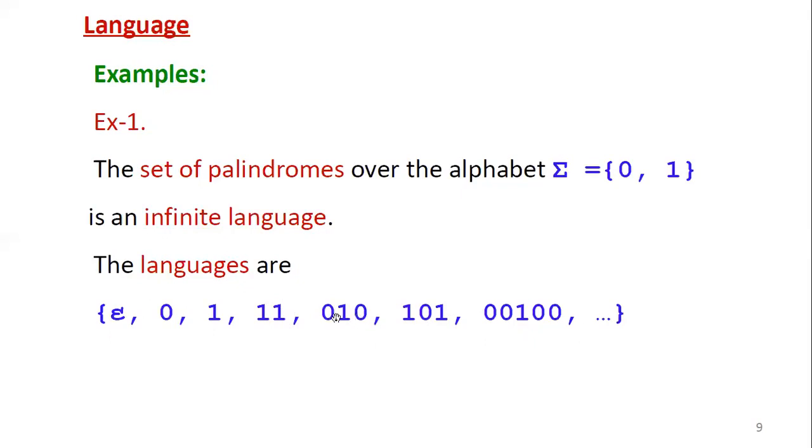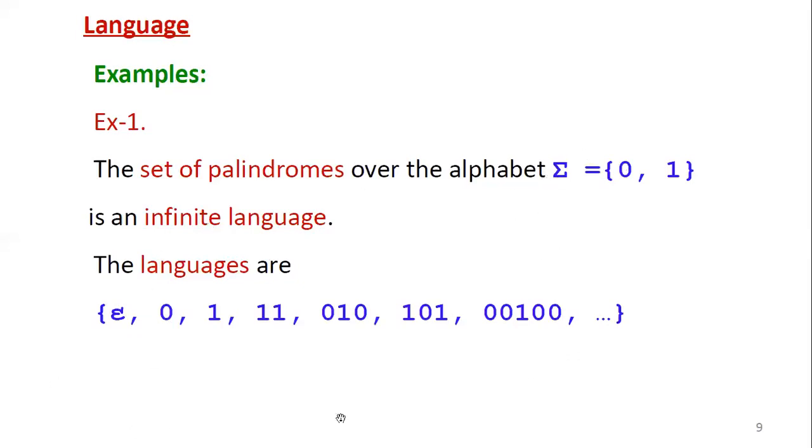Then 0, 1, 0: you can reverse it and again get 0, 1, 0. 1, 0, 1: you can reverse it and you will get the same only. Then 0, 0, 1, 0, 0: you can reverse this string and you will get the same. So on and so on, like that you can generate an infinite set of palindrome strings. Now this is one set consisting of a set of strings from symbols 0, 1. Those symbols can be taken from the alphabet sigma.